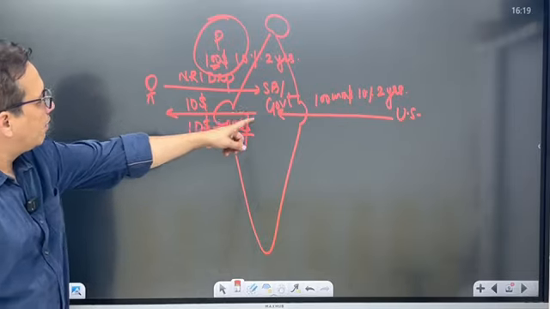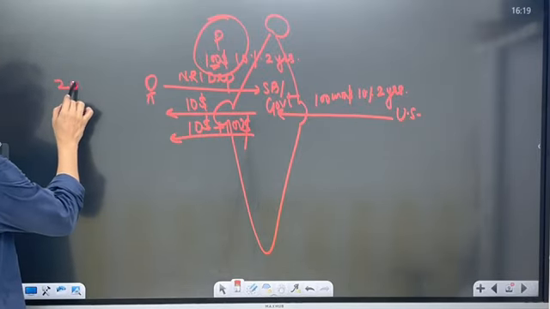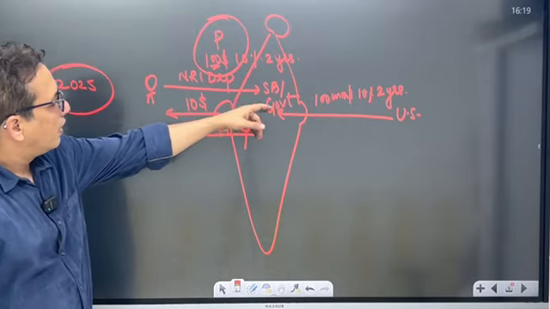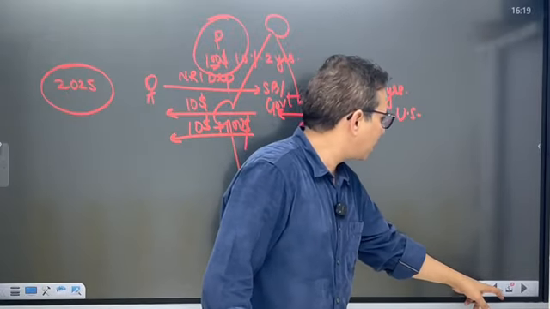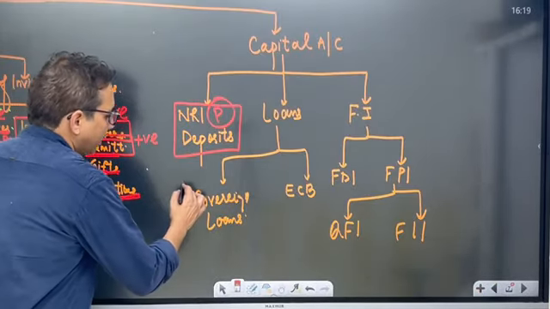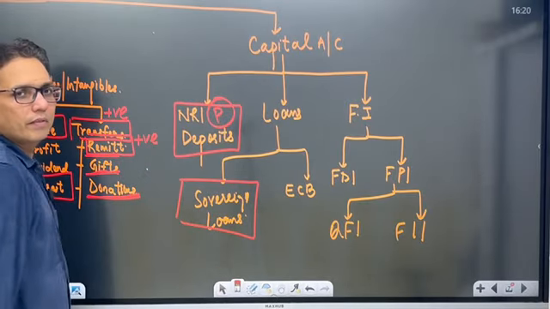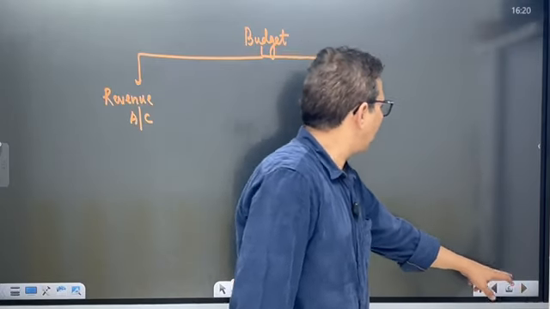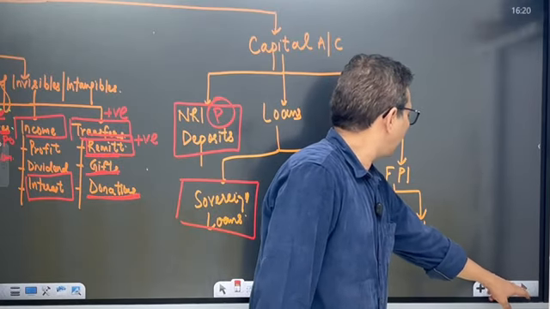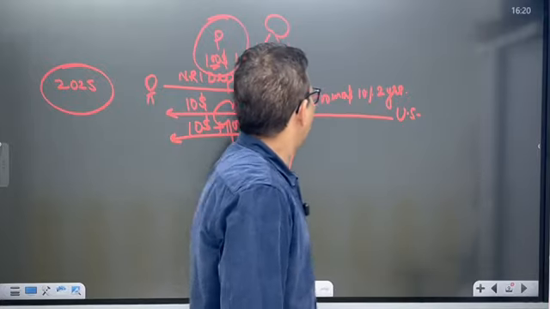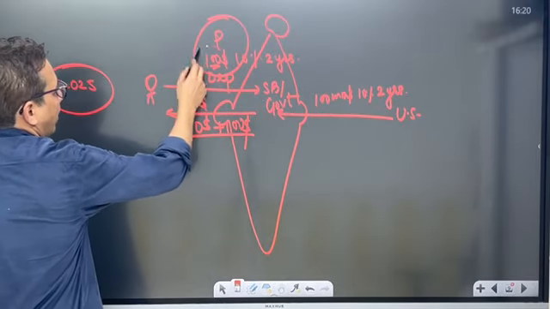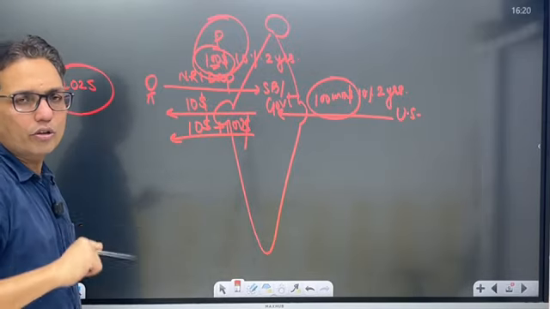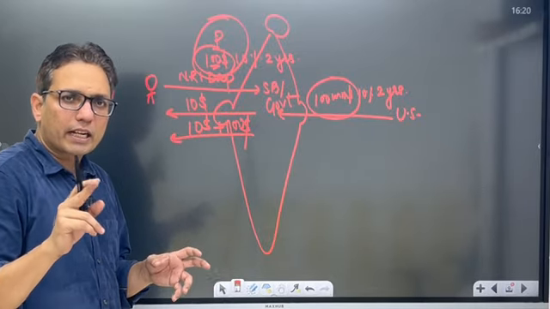An NRI deposits money in an Indian bank, say both these transactions are happening in 2025. So for the year 2025, $100 here and $100 million, this would be a sovereign loan, right? For 2025, the $100 will be positive, the $100 million will be positive because there is an inflow of dollars, and both these positives would happen in the capital account.